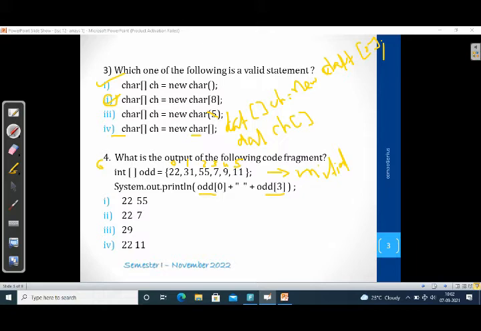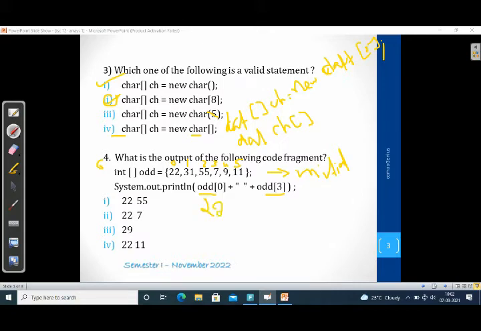At the 0th position the value is 22, first position 31, second 55, and so on till the 5th position, which is the last one, 11. So what is the output of this code fragment? System.out.println odd 0th position, then odd 3. The 0 position means we will have the value 22 because that is the very first element.